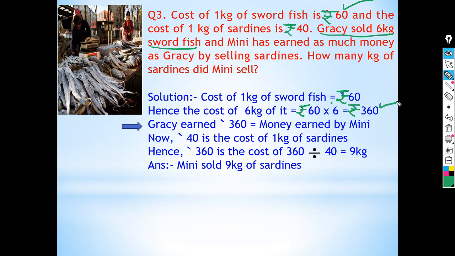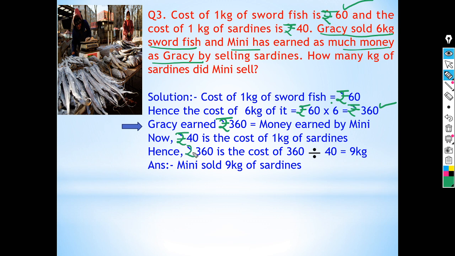Now here it is written that Minnie has earned as much money as Gracie. So Minnie has earned the same amount as Gracie earned. Gracie earned rupees 360, so Minnie will also earn rupees 360. So the money earned by Minnie is also rupees 360. Here rupees 40 is the cost of 1 kg of sardines, and Minnie earned rupees 360.